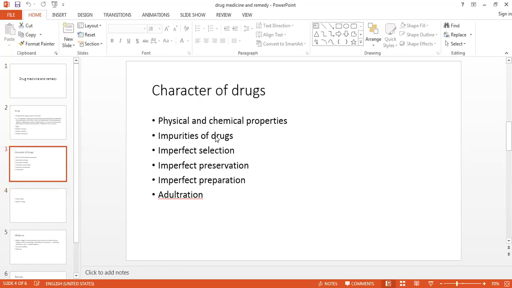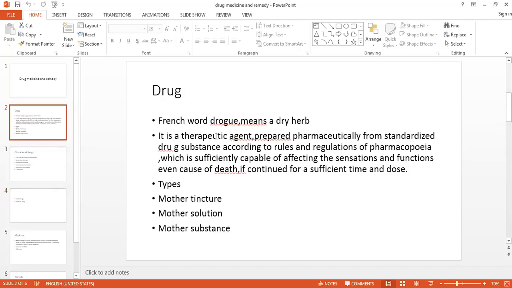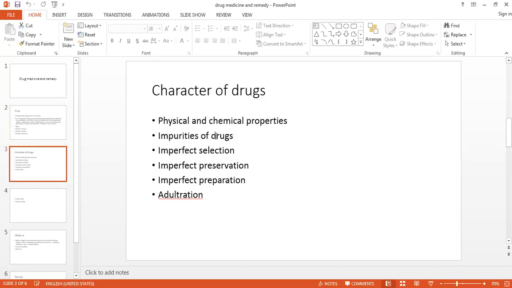So this is about drug, its definition, word meaning, types of drug. Physical and chemical properties are important regarding the character of drug. Impurities of drug we have seen. Impurities can be added while selection, preservation, preparation, and some adulterants or impurities are added intentionally or unintentionally.